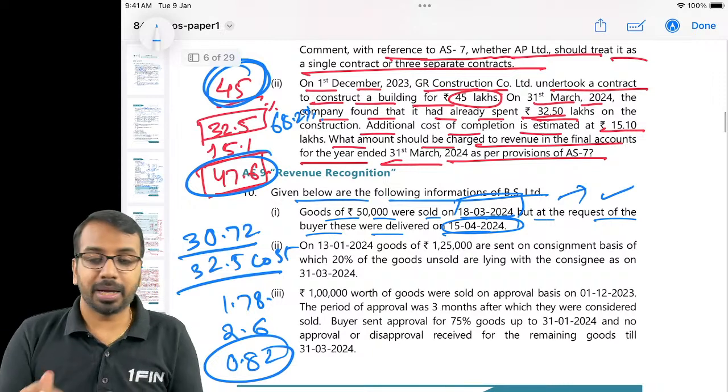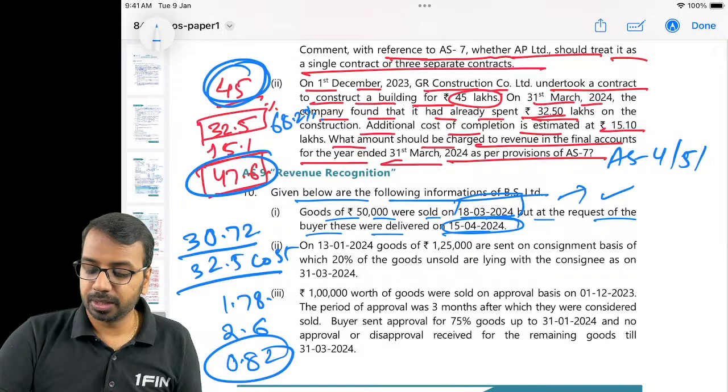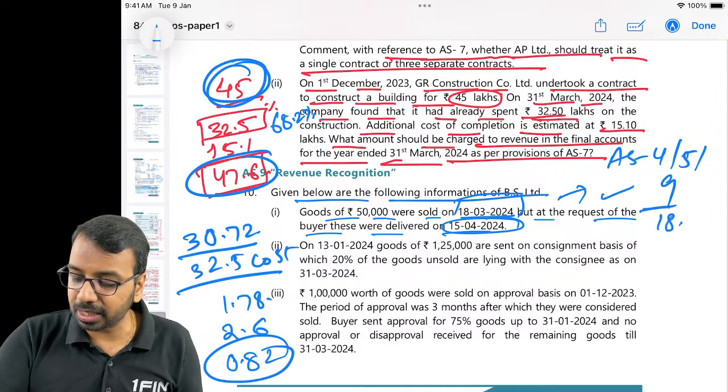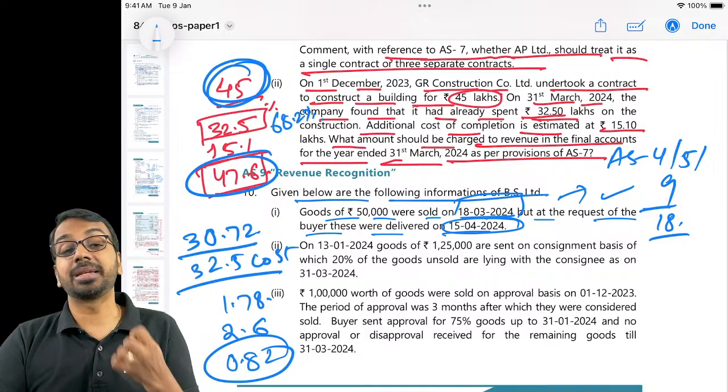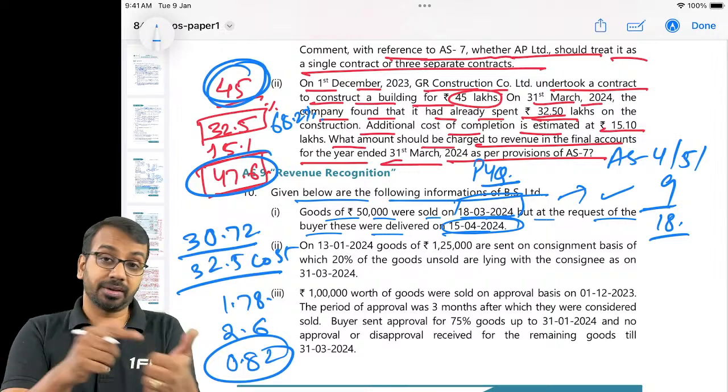Here also, I request all of you to note down accounting standard 9, and also accounting standard 18. These are a lot of descriptive based questions. So please complete all previous year questions. The compiler is available on the app.